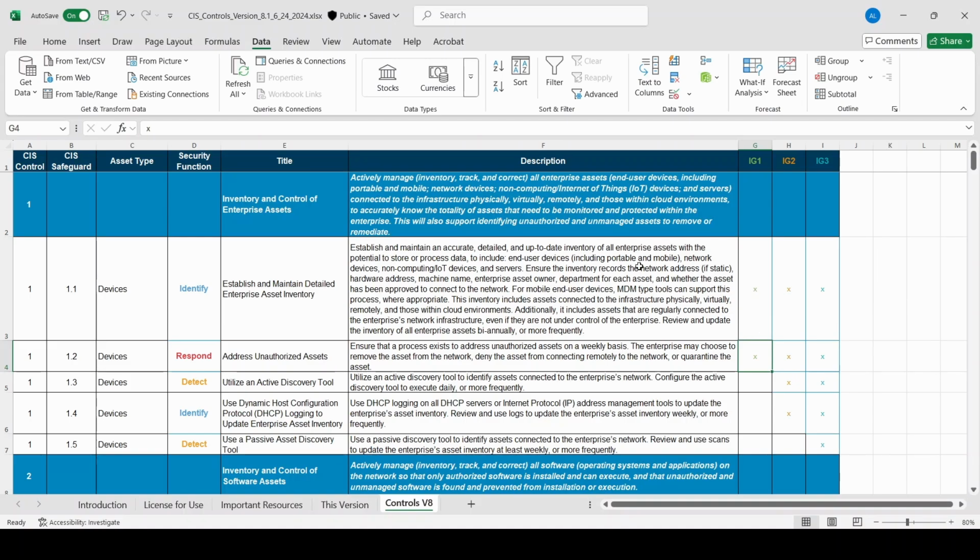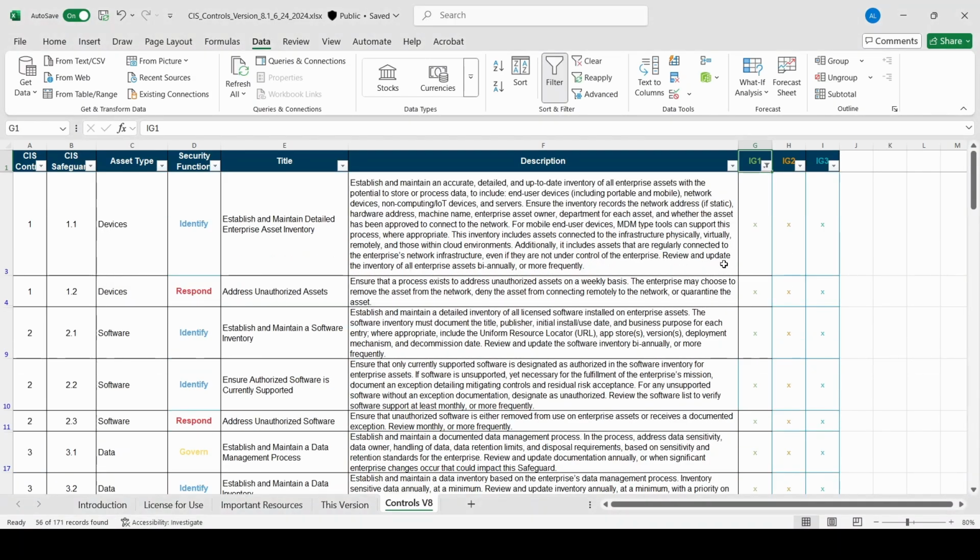Now if you want to filter the implementation groups, you can, under Excel, go to the Data tab, and under Filter, you'll see that there is a drop down that becomes available, and if we click on the drop down and select blanks, it will only show the items that are included within the first implementation group. Now try not to get too confused with the fact that it also shows IG2 and IG3. All that means is that this implementation group is valid for IG2 and IG3 as well, and we'll go over that in the next few lessons.